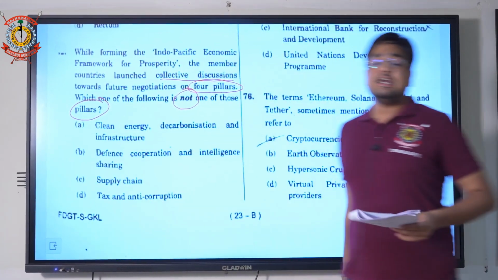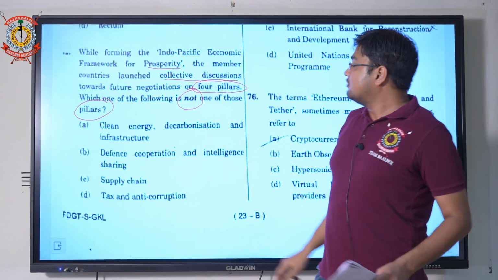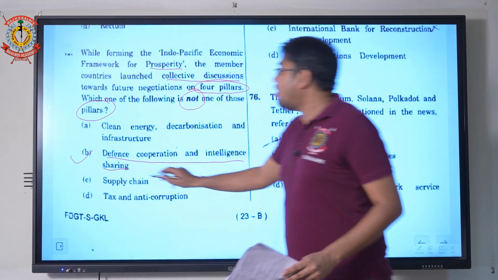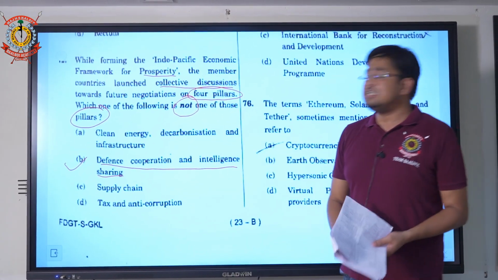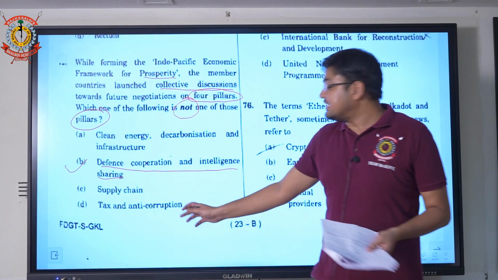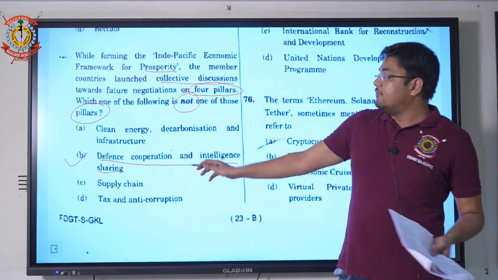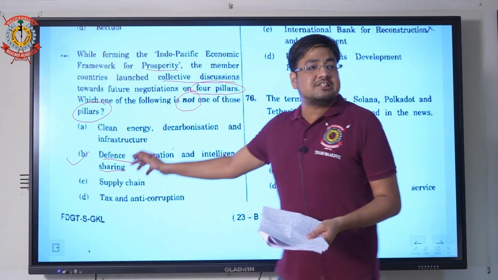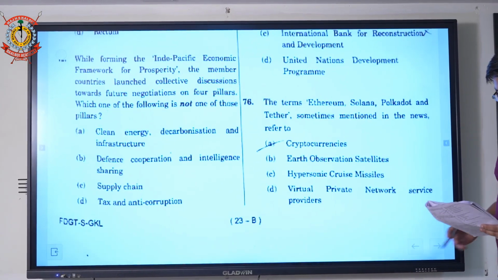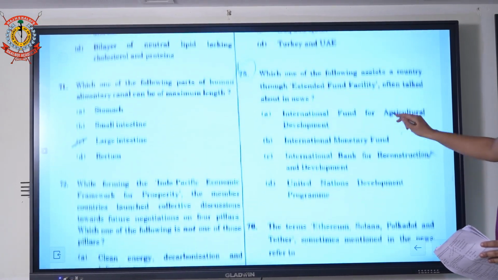Which one is not a pillar out of the four? So they are talking about prosperity. Here option B will be the correct one, defense cooperation and intelligence sharing, because clean energy, decarbonization and infrastructure was one pillar, supply chain was one pillar, and tax and anti-corruption was one pillar. So defense cooperation and intelligence sharing is not one of the pillars. Option B is correct.